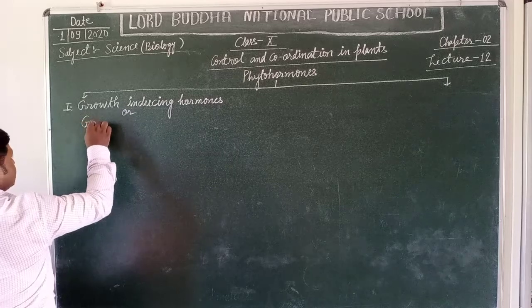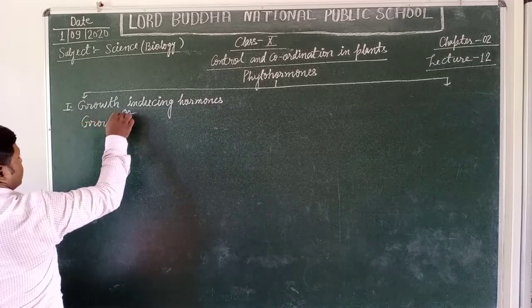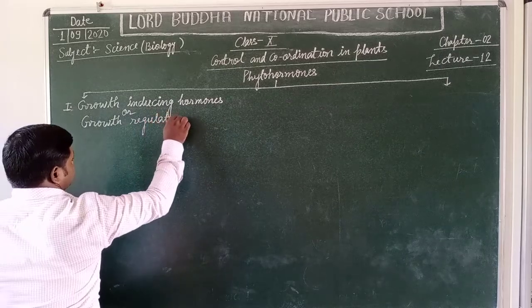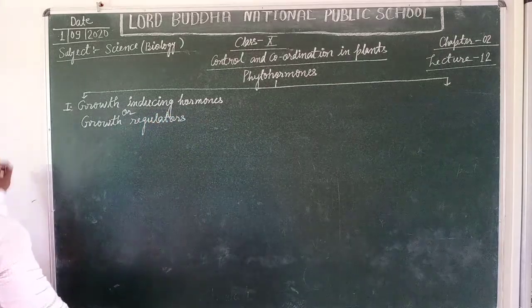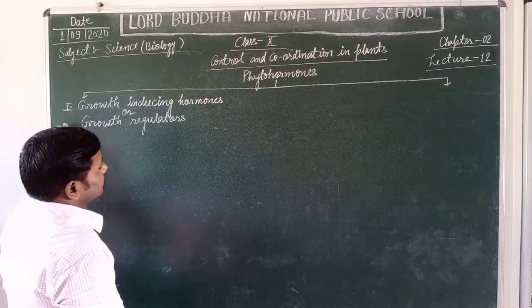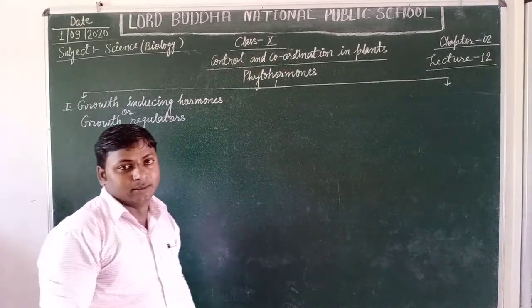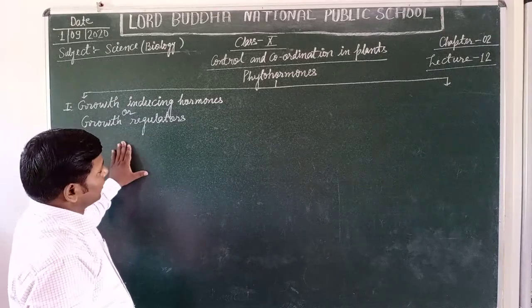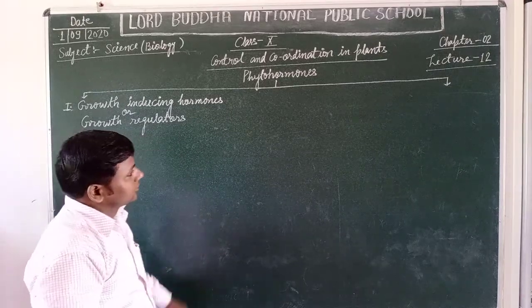Growth regulators, because they increase the growth and development level in plants.